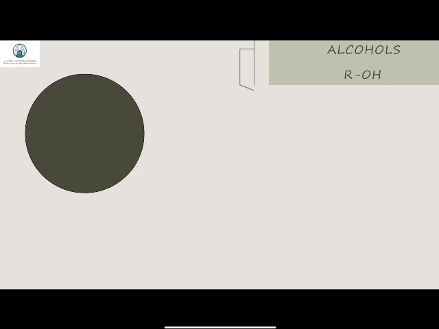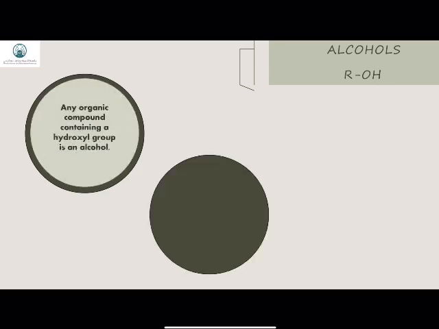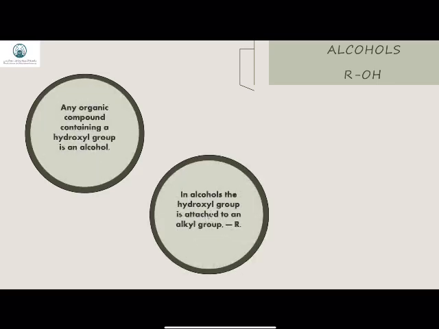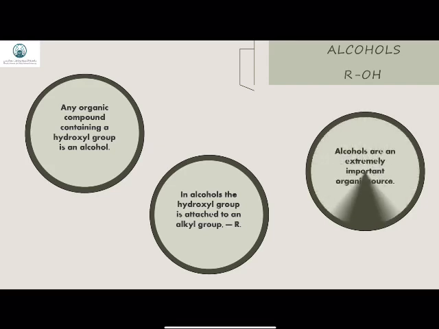Basically, an alcohol is an alkyl group attached to the hydroxyl group. And we have here the basic formula R-OH. The R is represented for an alkyl group, and the OH is the hydroxyl group. So any organic compound containing a hydroxyl group is said to be an alcohol.